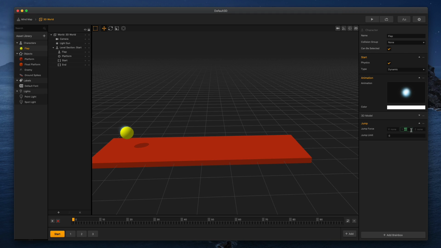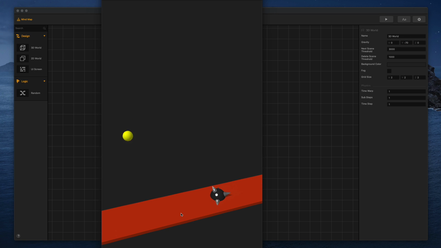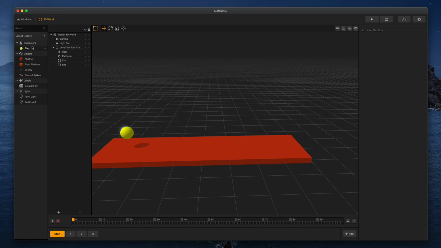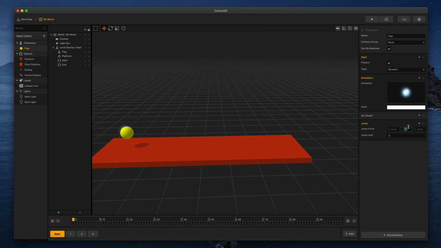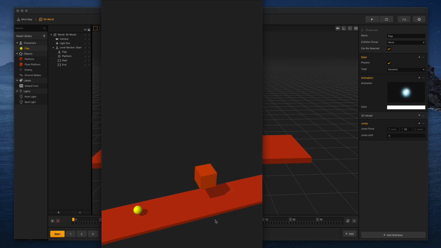Let's go to jump force of 50, and then let's go back over here and do gravity at 70. And let's see what that feels like. All right, so now, you know, I think we need to go down on the jump force, actually, is what I'm feeling. And listen, this is just trial and error, getting it right, but that feels pretty good. That right there feels pretty good.